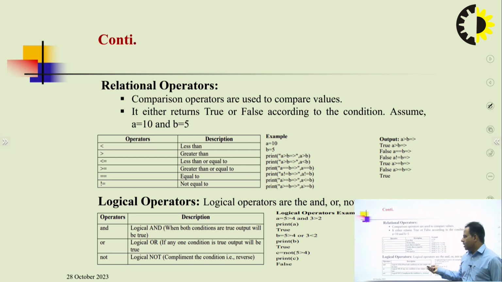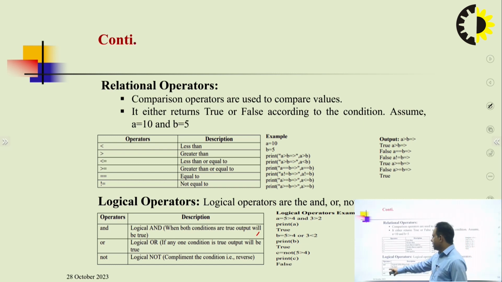Next, inside the basics of Python, are logical operators. Logical operators are AND, OR and NOT operators. Basically AND and OR are the core concept inside logical operators. Here in a table we have mentioned the operator names and their descriptions. What is the role of AND? The role of AND is logical AND: when both conditions are true, the output will be true. If both sides of the condition are true, then the output will be true, otherwise the result is false.